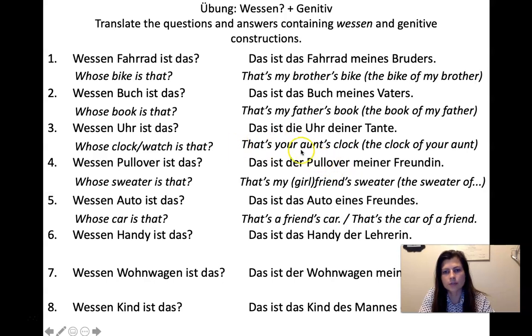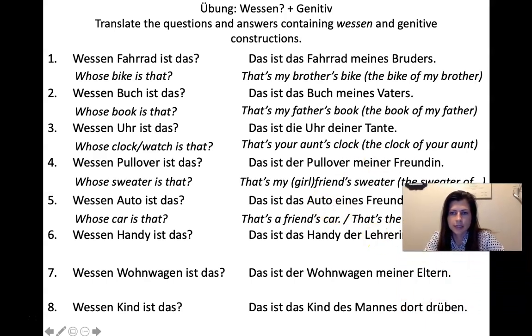Yeah, so if you wanted to make it very clear that someone's not your boyfriend, then you would say a friend, not my friend. But you could also say my friend if it's clear already that it's not the boyfriend. Mein Freund is also fine. But without context, you would probably go for ein instead of mein.